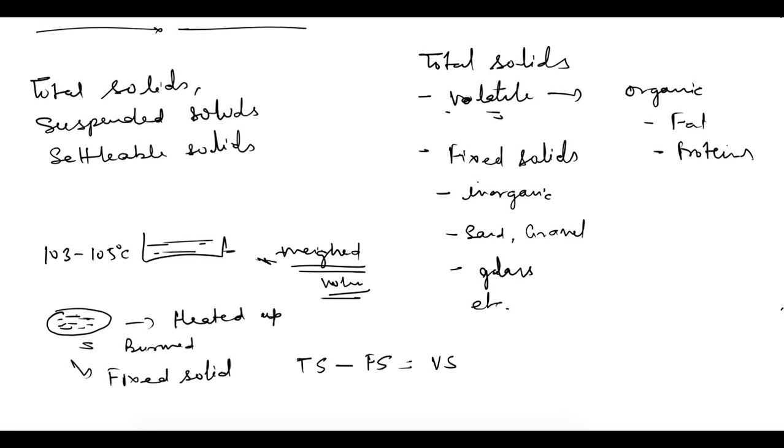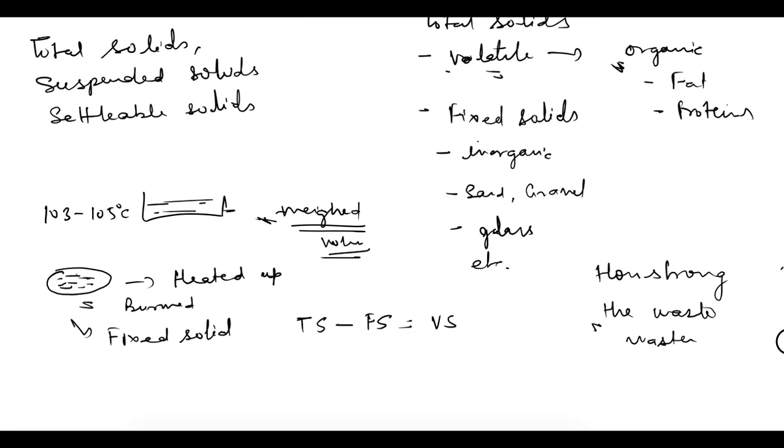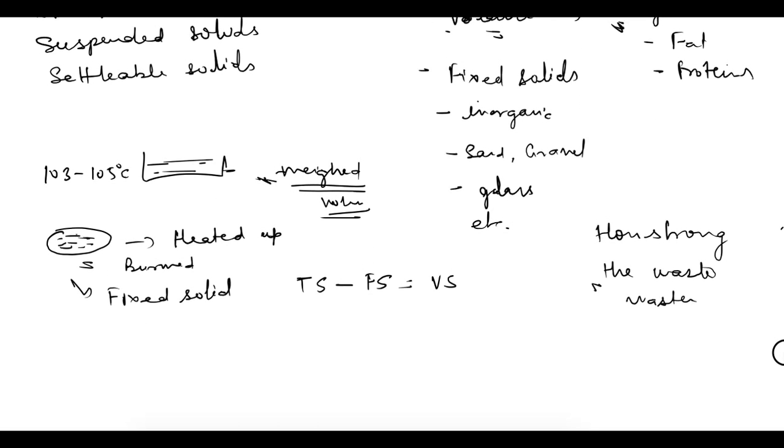Volatile solids, because they are made up of organic matter, give the idea of how strong the wastewater is, because this is the matter which has to be decomposed by bacterial action or by oxidation process. So it gives you the idea of how strong the wastewater sample is. If it is more, then it is stronger wastewater. That is for total solids.